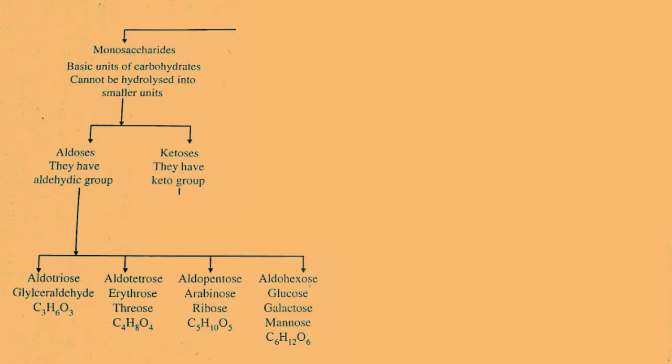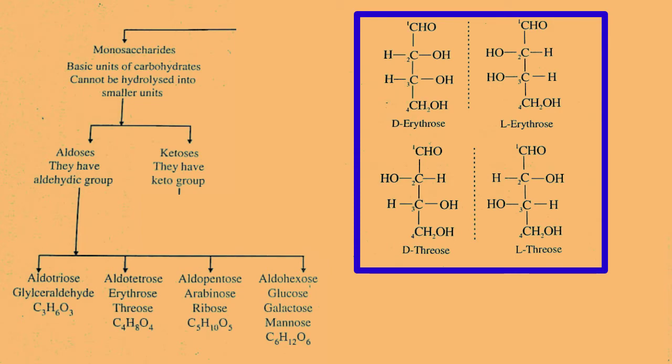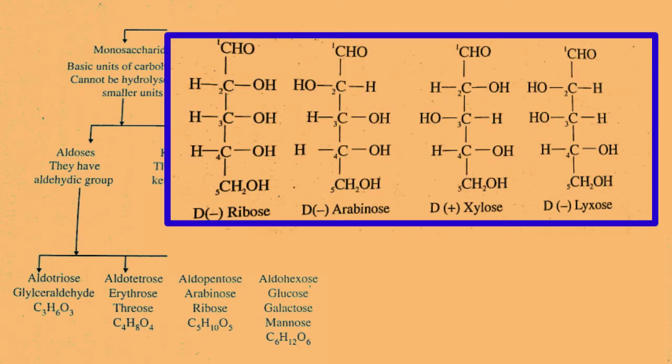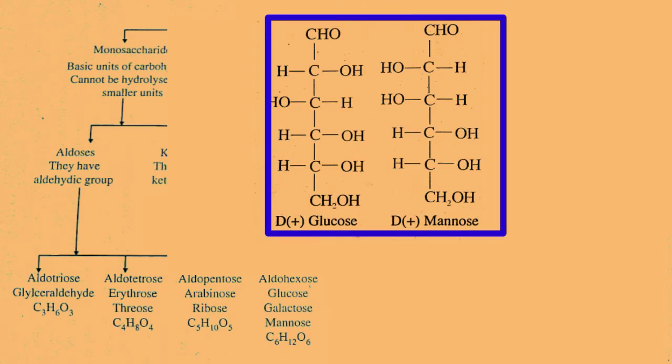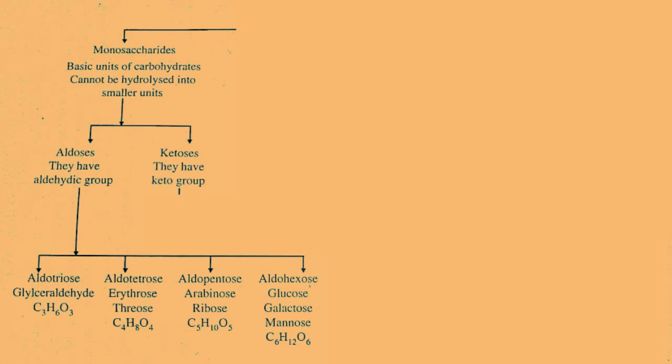Example is glyceraldehyde. Then aldotetrose contains 4 carbon atoms and an aldehydic group. Examples are erythrose and threose. Aldopentose contains 5 carbon atoms and an aldehydic group. Examples: arabinose, ribose. Then aldohexose contains 6 carbon atoms and an aldehydic group. Examples: glucose, galactose, mannose.